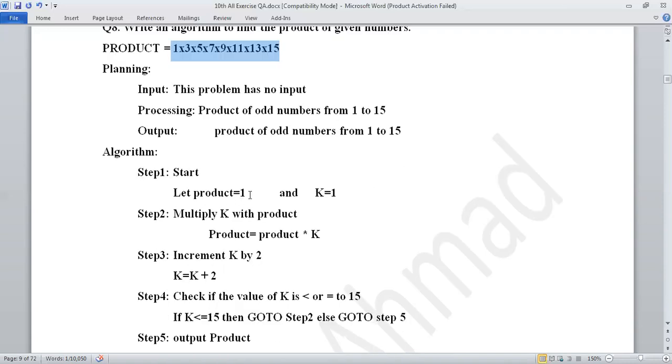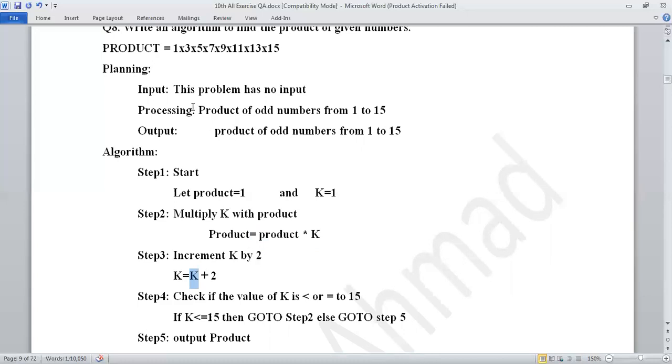Algorithm: start, product, I start at 1. Initially I say it is 1, and the value of k is equal to 1. Multiply k with the product. So we are multiplying k with the product. Step 3, increment by 2. In the previous algorithm we had an increment by 5. Over here, we have an increment by 2.